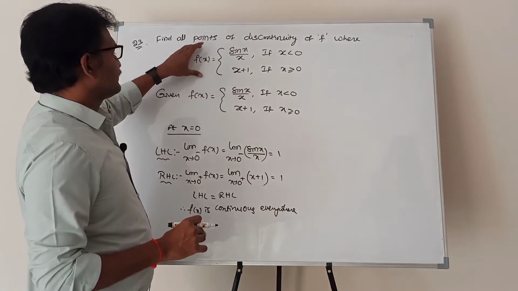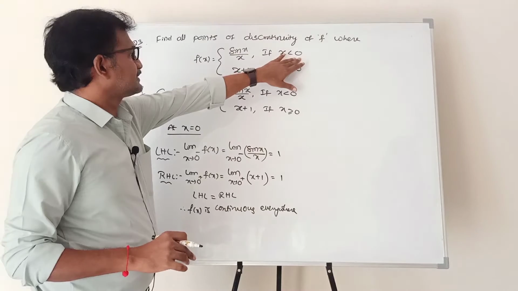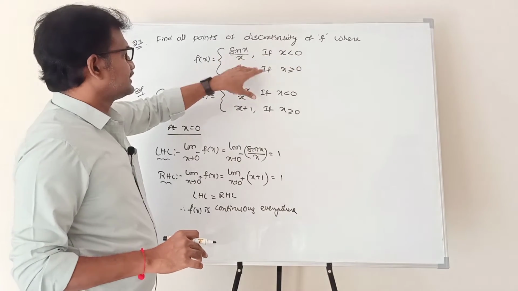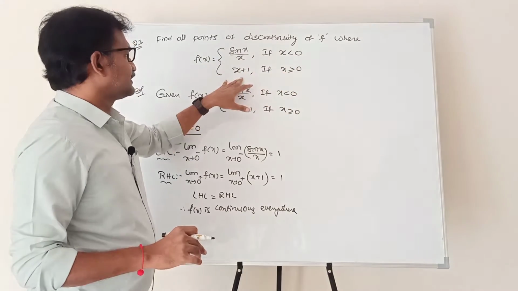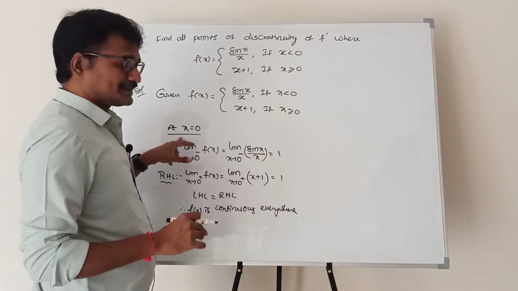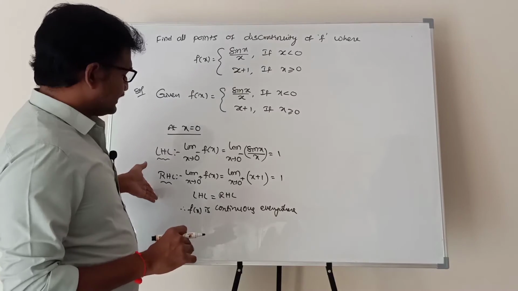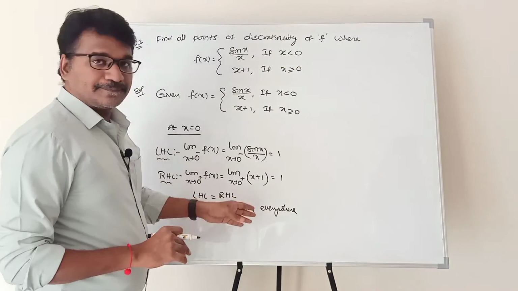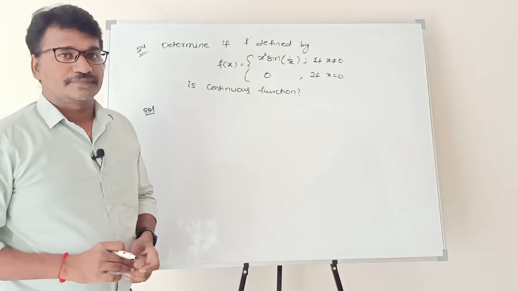Here, on the left side of 0 only one function is there, and on the right side only one function is there. Right side is continuous, left side is continuous. That's why you need to check the continuity at x equal to 0. Find LHL and RHL. If they are equal, it is continuous everywhere.